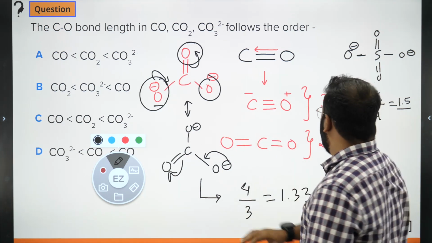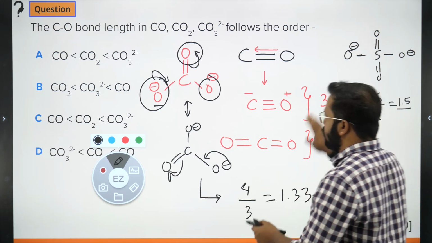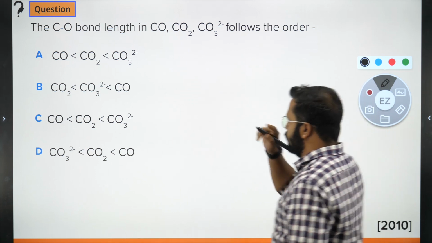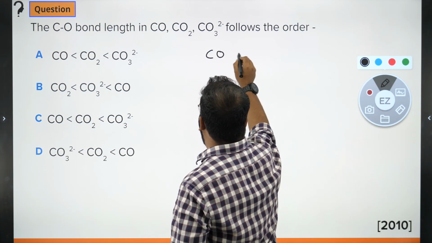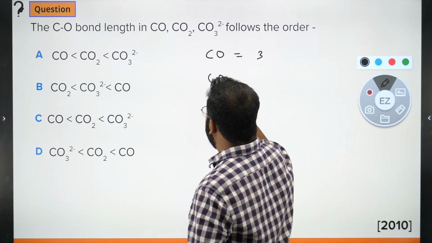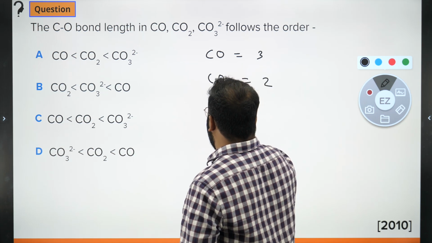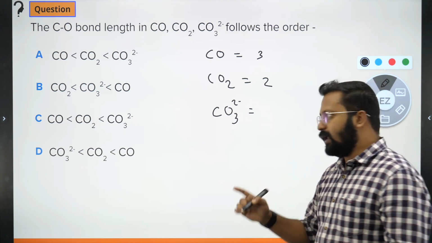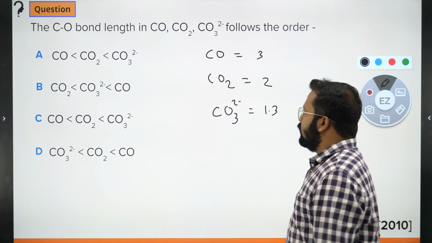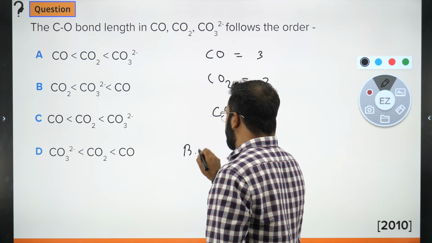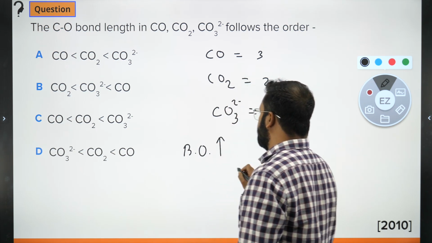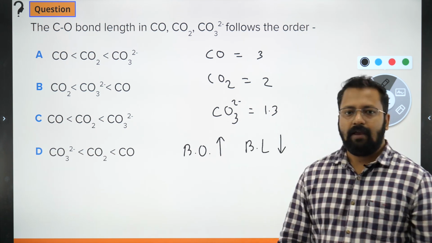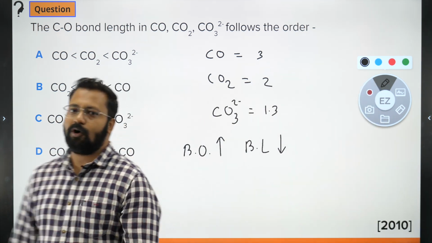Now coming back to this question, what we can say is carbon monoxide bond order is 3, carbon dioxide bond order is 2, carbonate bond order is 1.3. Now remember that when bond order increases, bond length decreases. Okay, when bond order increases, bond length decreases.